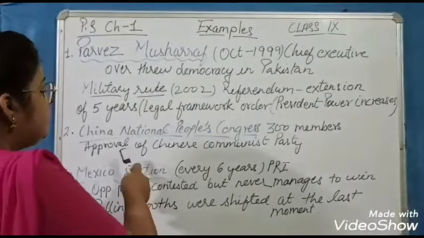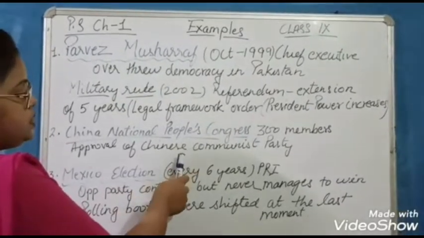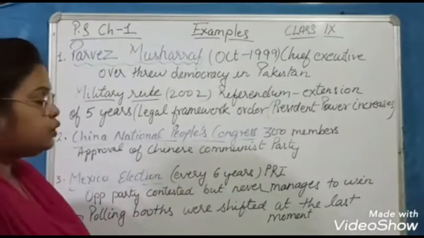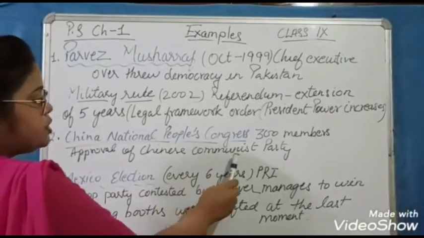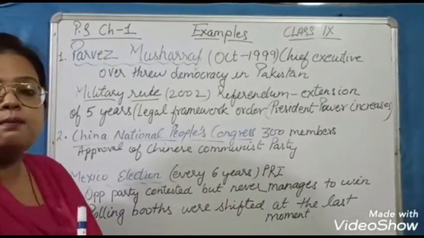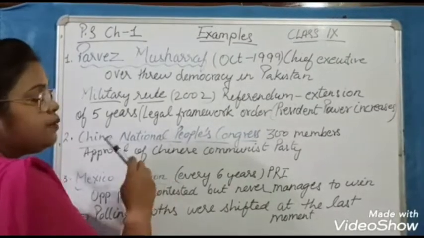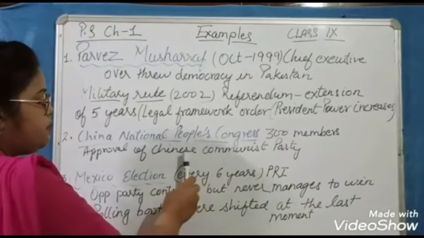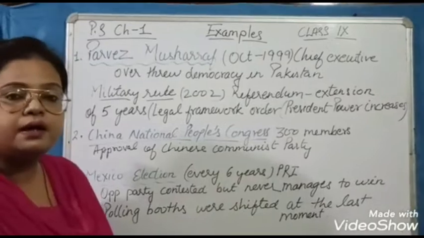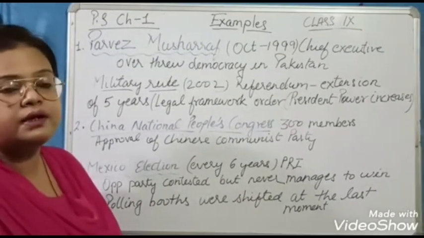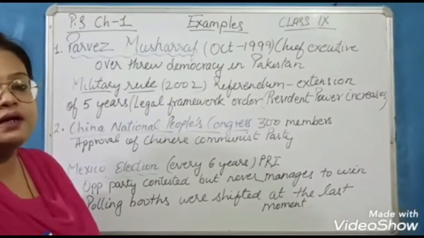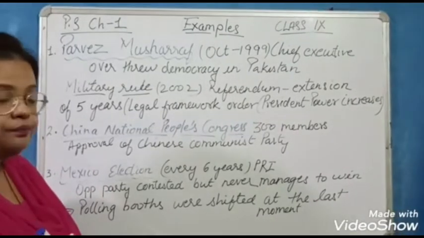They take part in the election as representatives, but they never get a chance to win because they have to take the approval of the Chinese Communist Party. This is the most powerful communist party in China, and all the power lies in this one party, the Chinese Communist Party, and thus only this party wins the election every year.